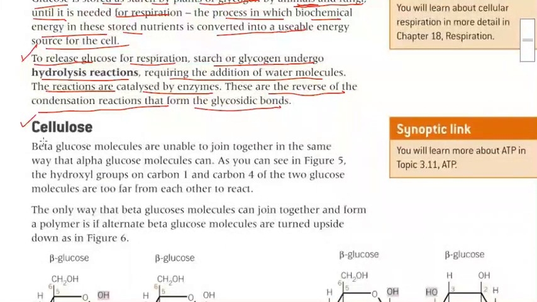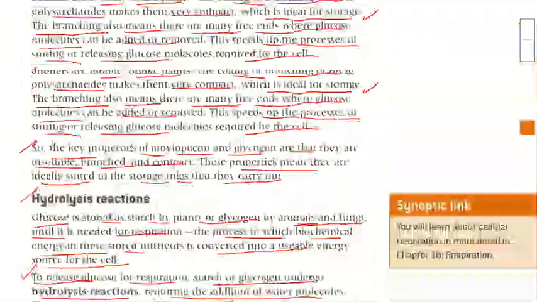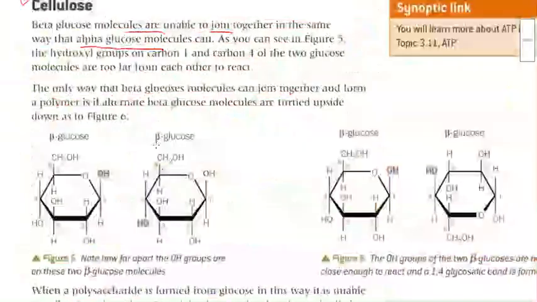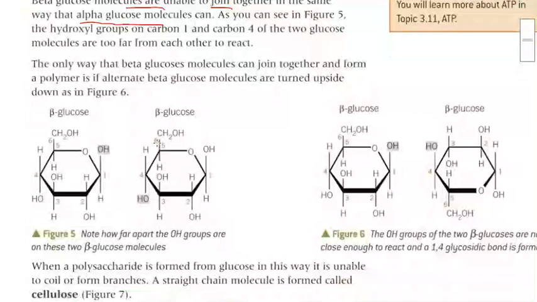Now cellulose. Beta glucose molecules are unable to join together in the same way as alpha glucose molecules can. Now see figure 5. Which one is figure 5? Yes, this one is figure 5. This is your beta glucose. So beta glucose is like this one.